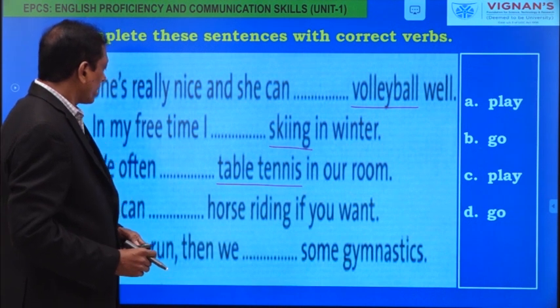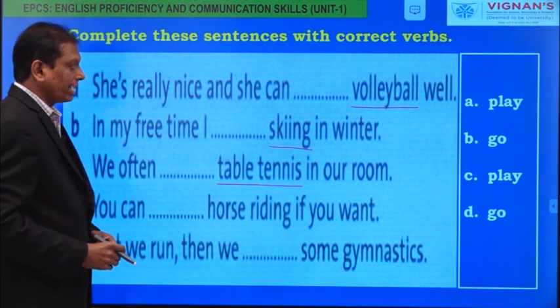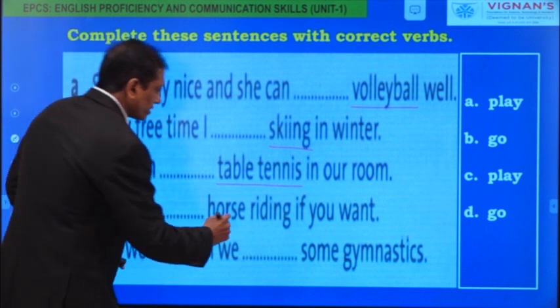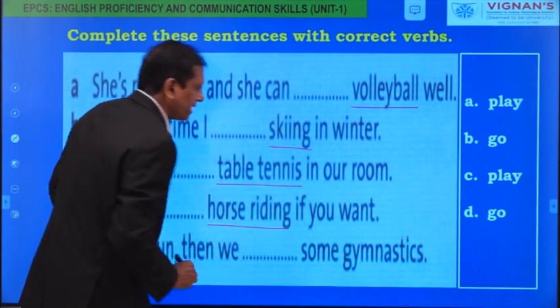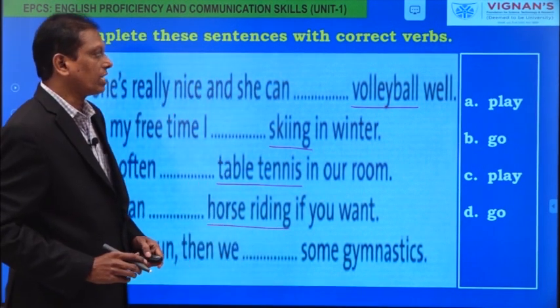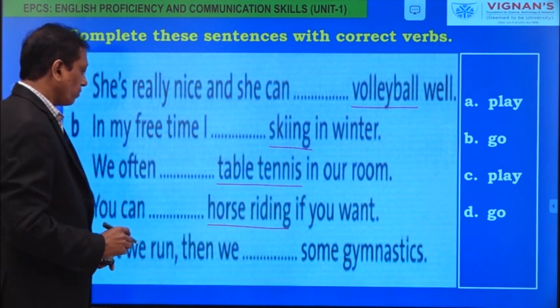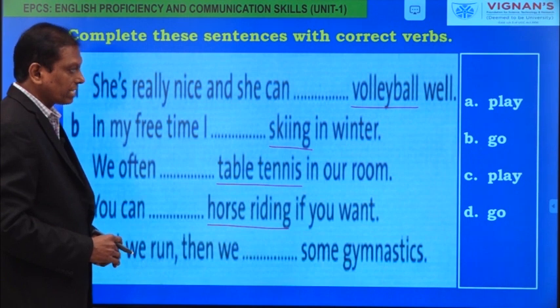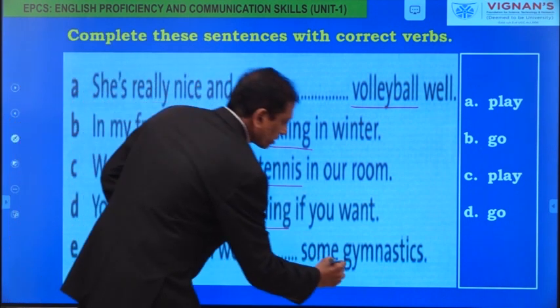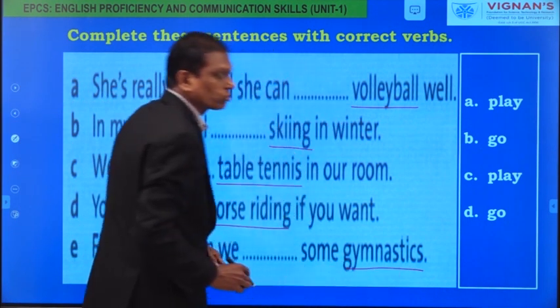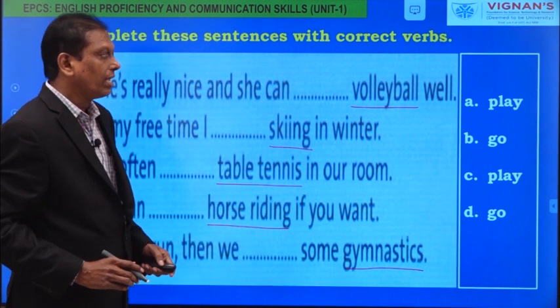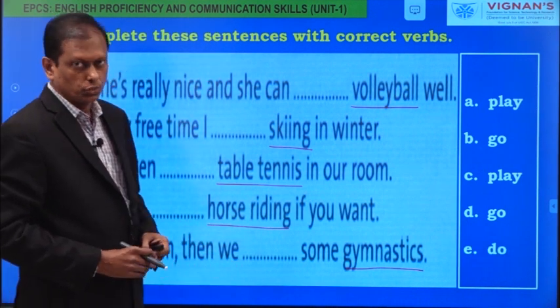D, you can dash horse riding if you want. Horse riding, the name that is ending in ing. So the answer is go. Next, first we run, then we dash some gymnastics. Gymnastics are the sport that shows one person's skill, and the answer is do.